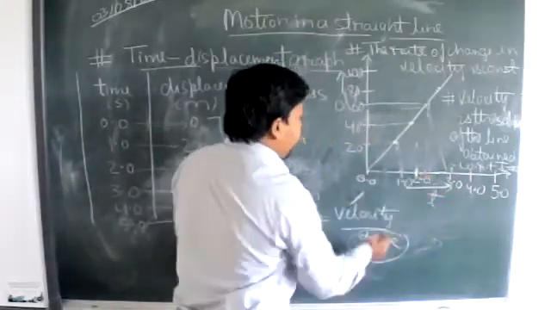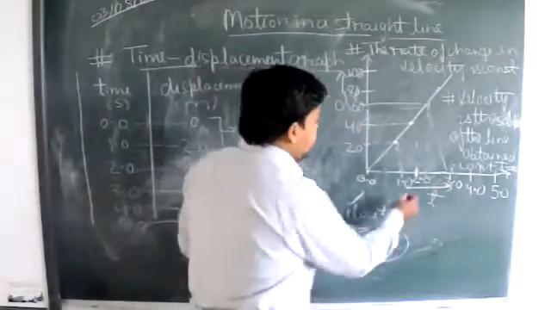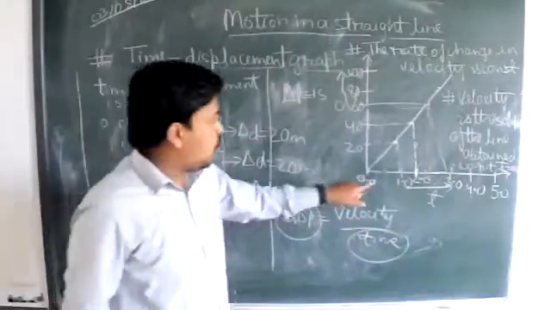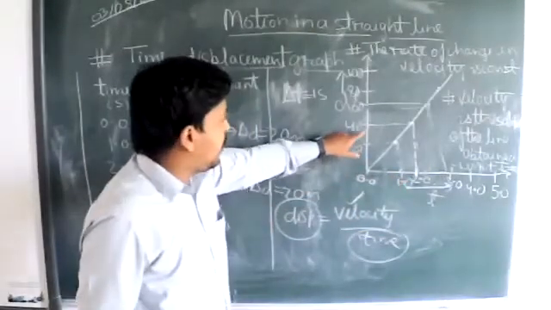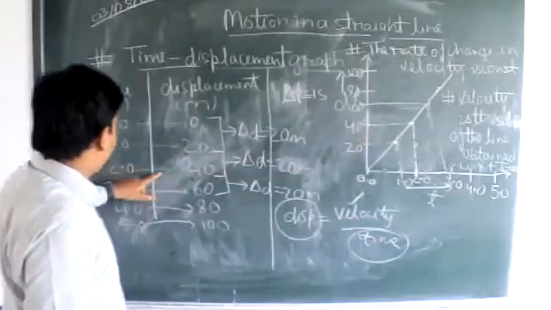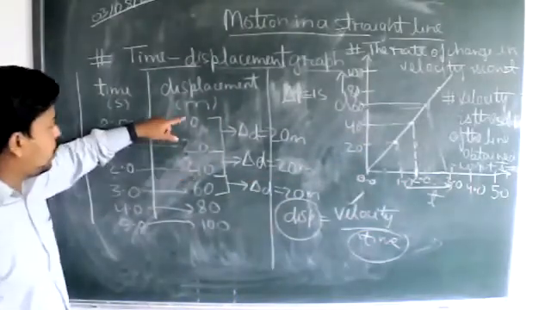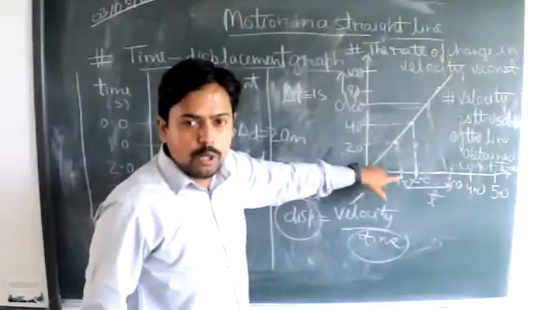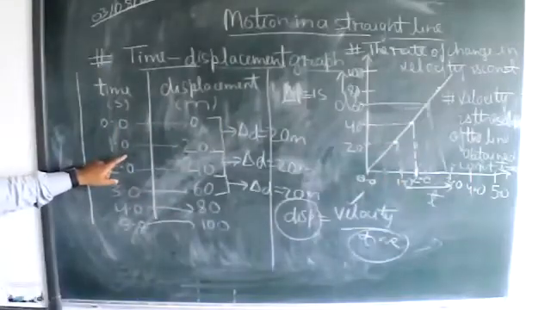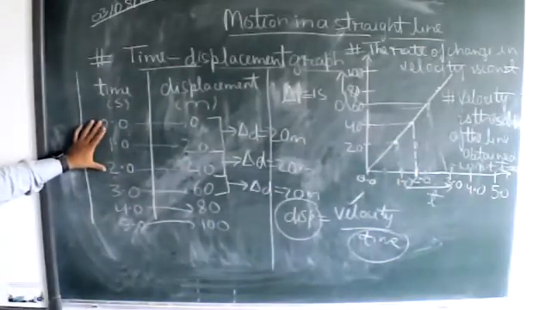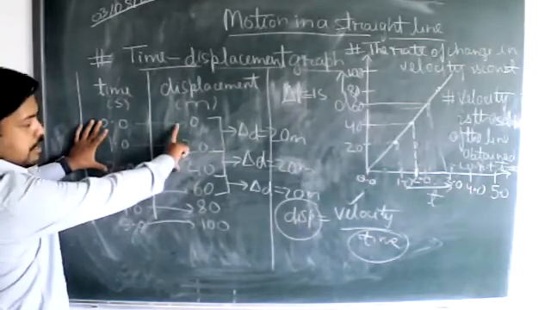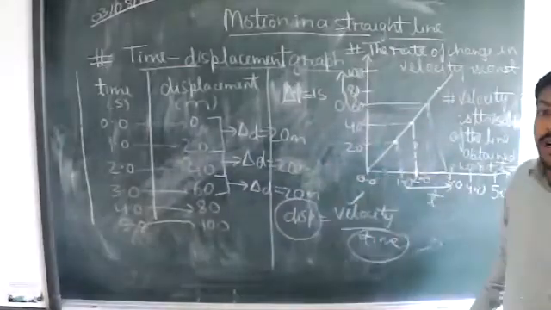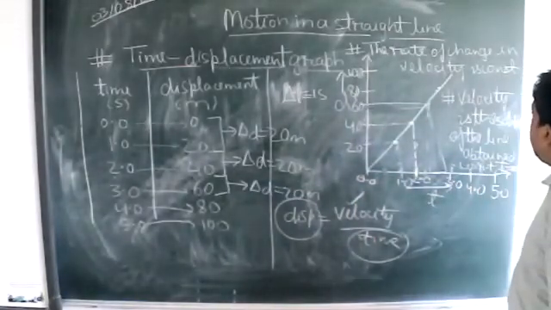If we are bounding ourselves from 0 to 2 seconds, that means we need to draw something like this. And corresponding to this 2 seconds, what is the displacement the body has covered? The body has covered a displacement of 40 meters. You can see according to this table. In between 0 to 2 seconds, the body has covered 0 to 40 meters.